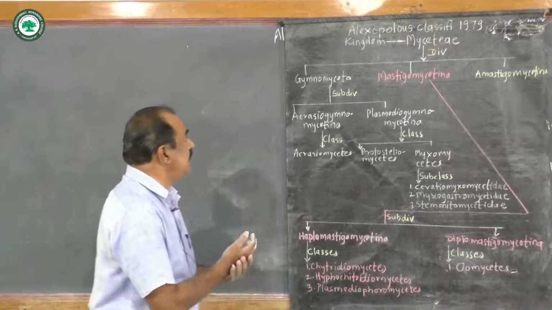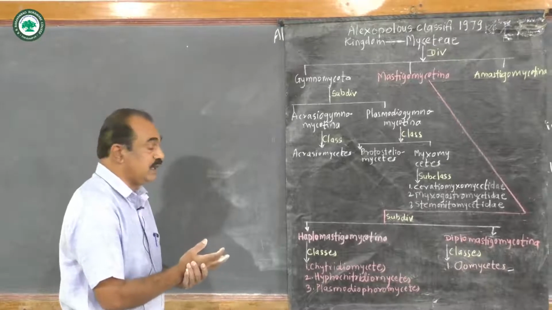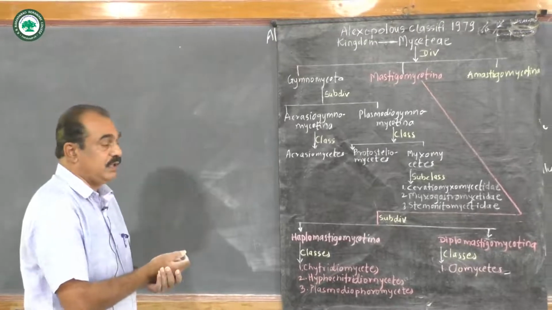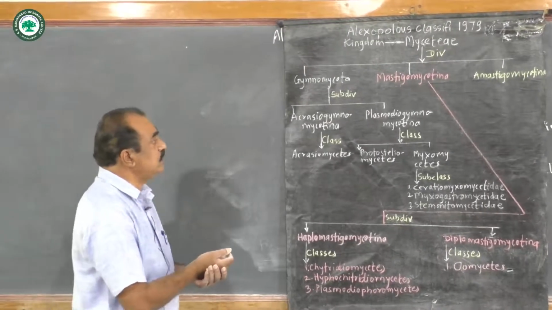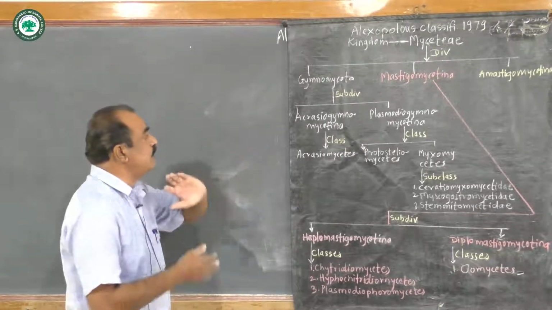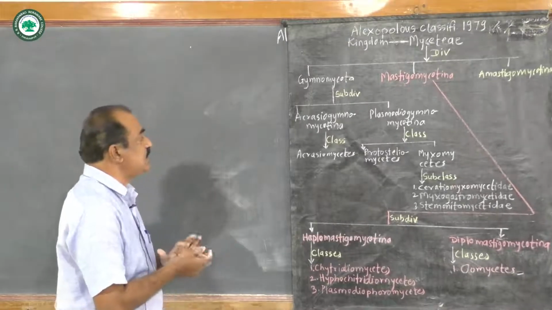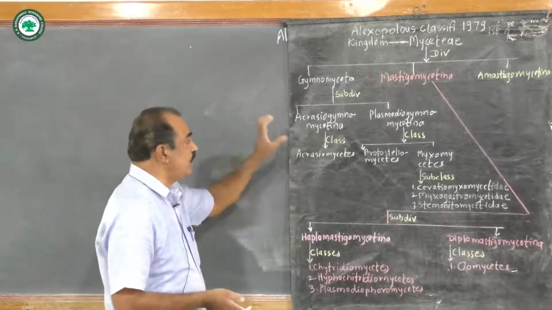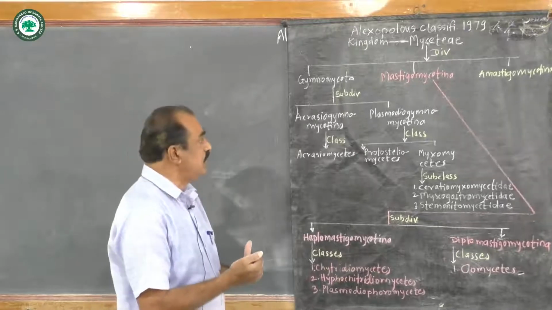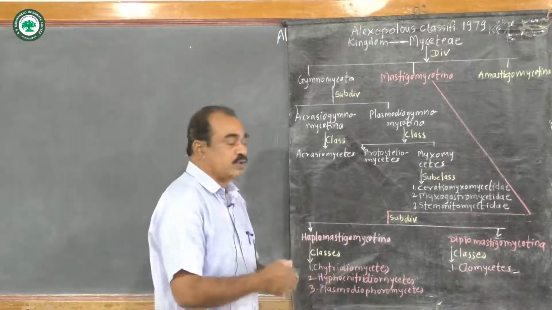Now division number 1, Gymnomycota, is again divided into 2 subdivisions. Number 1 is Acrasiogymnomycotina, and the second subdivision is Plasmodiogymnomycotina. Now subdivision number 1, Acrasiomycotina, is divided into a single class only, and that class is Acrasiomycetes. So in this subdivision there is only one class, Acrasiomycetes, while Plasmodiogymnomycotina is divided into 2 classes. These 2 classes are Protosteliomycetes and Myxomycetes.